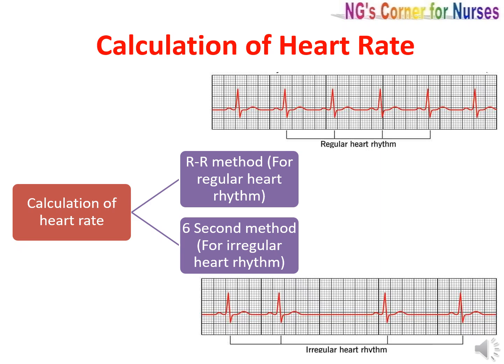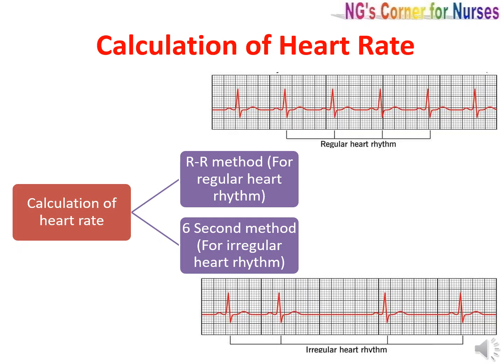Next, coming to the calculation of heart rate from ECG graphs. We know the heart rate is calculated as the number of heartbeats per minute. This calculation can be done by two methods, R-R method and 6-second method. R-R method is used for regular heart rhythm and 6-second method is used for irregular heart rhythm.